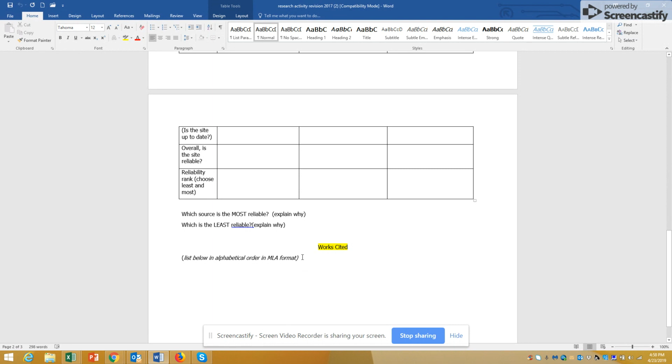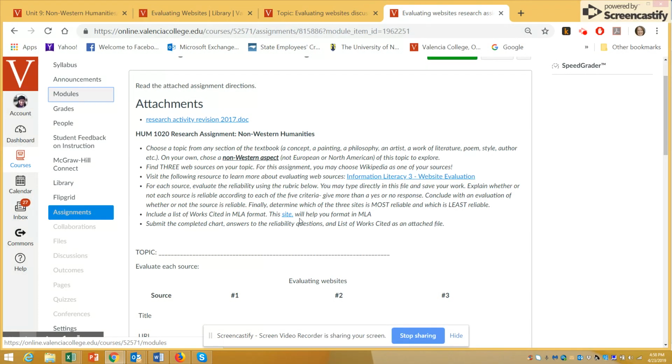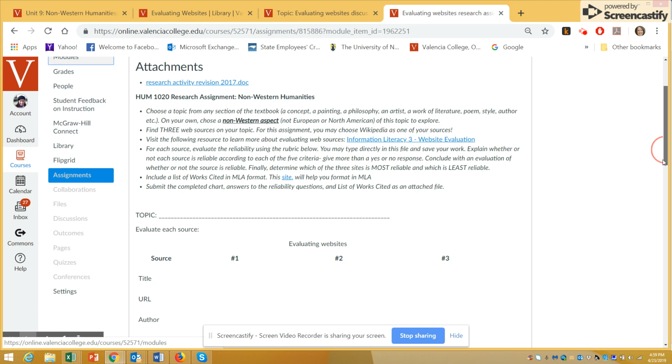And then right here, you will list all 3 of your sources in MLA format. If you don't know how to do MLA format, there's a link right here, which is from the library, which will help you to list your works cited in MLA format. They are electronic sources, so you'll go to that section and then follow the directions there.